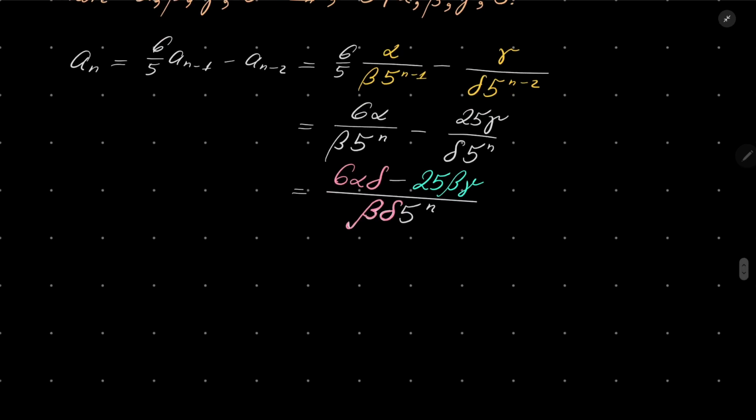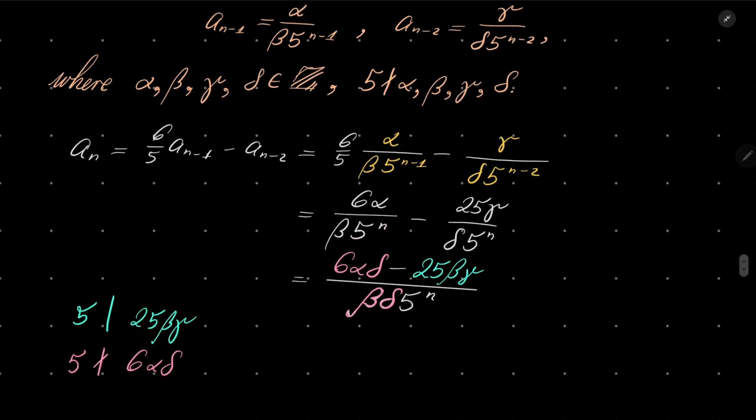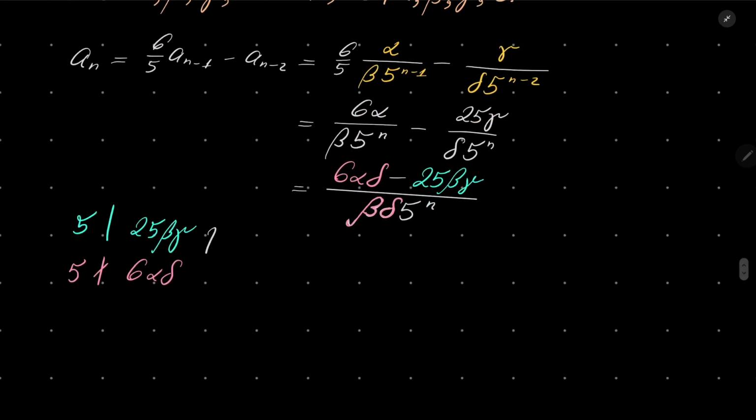And now let's notice a few things. First of all, our numerator is not 0. Why is that? Well, notice that 5 divides 25 beta gamma, obviously. And obviously, 5 does not divide 6 alpha delta. How do I know that? By assumption. It was my assumption. And that means two things.